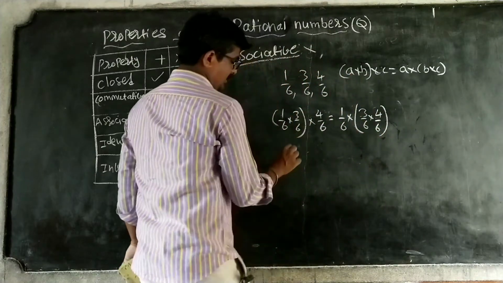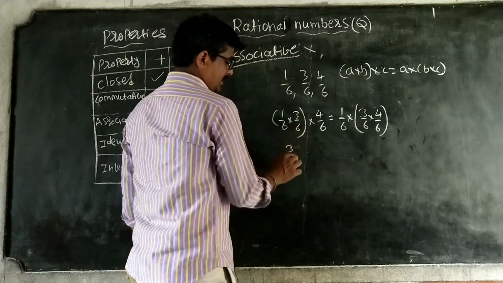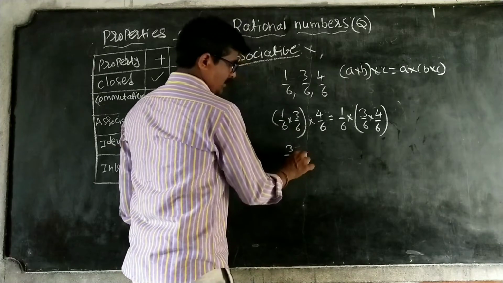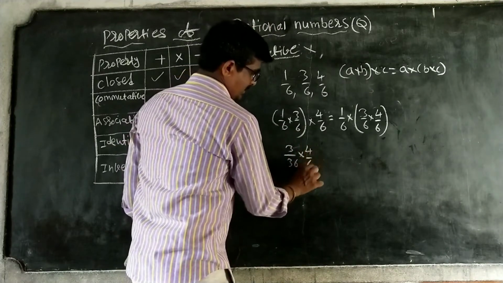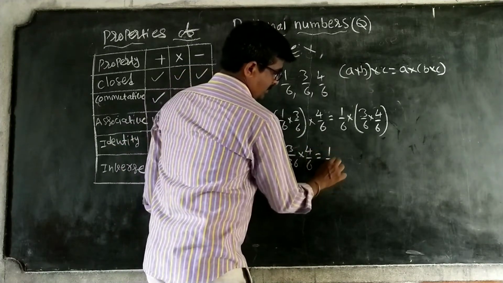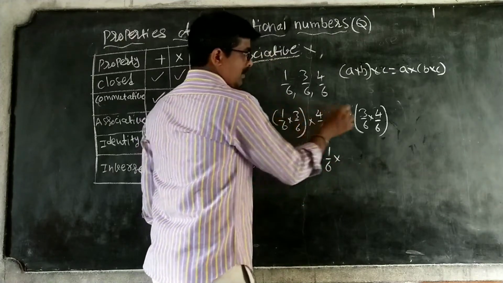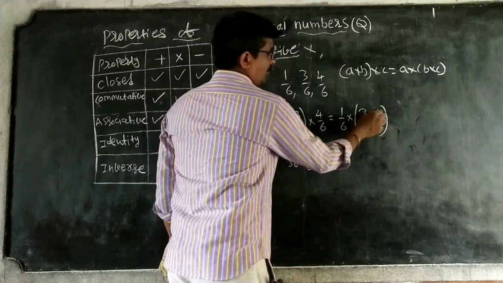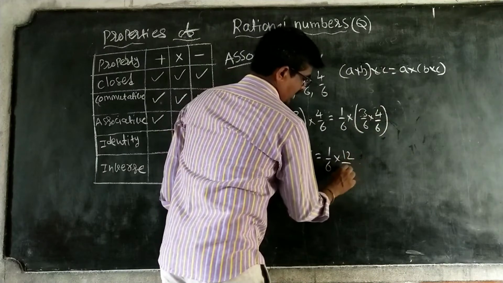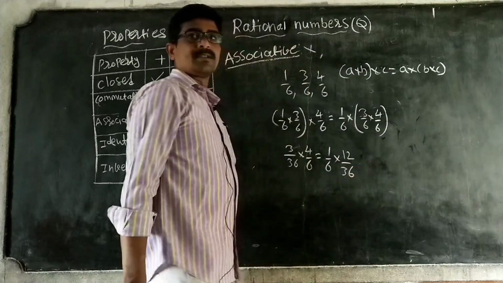Here 1 times 3 is 3, 6 times 6 is 36, into 4 by 6 as it is. On the other side, 1 by 6 into 3 times 4, which is 12 by 36.